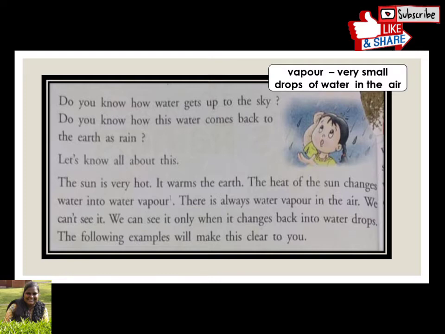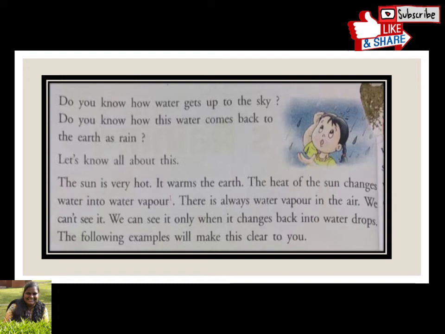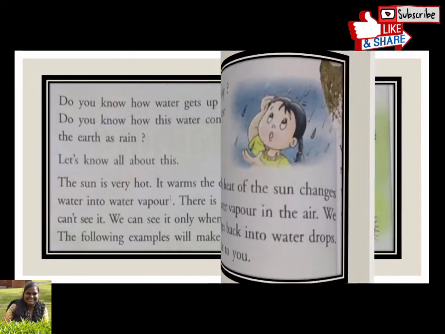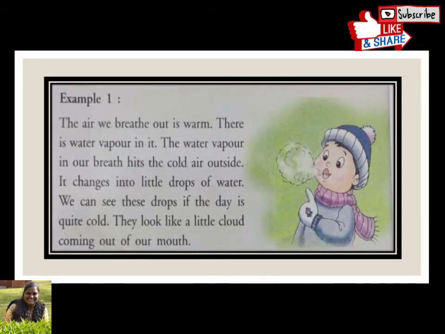Now let us look into an example to understand this. Example 1. The air we breathe out is warm. There is water vapor in it. The water vapor in our breath hits the cold air outside. It changes into little drops of water. We can see these drops if the day is quite cold. They look like a little cloud coming out of our mouth.